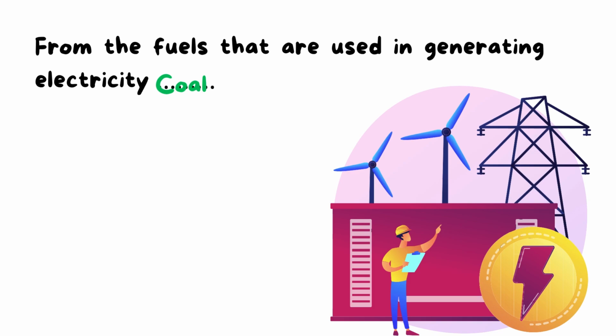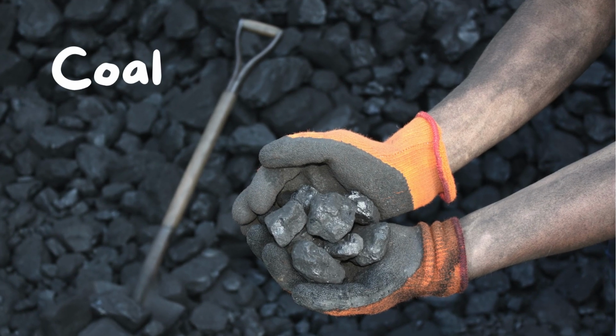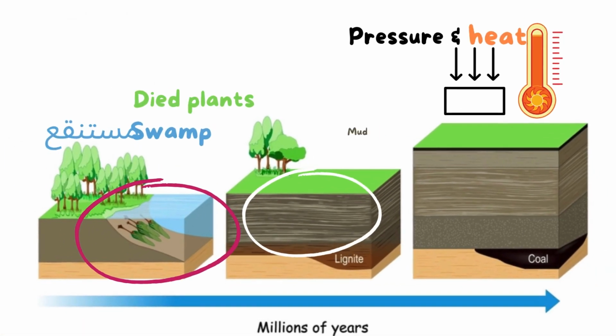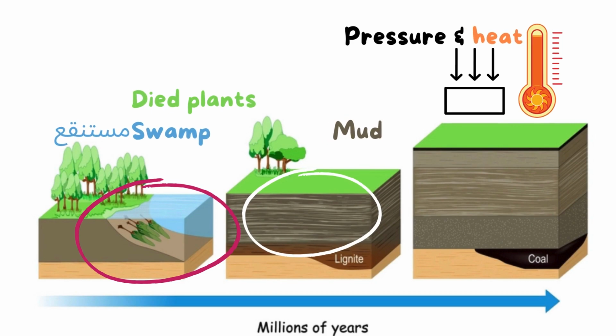As you see, this is coal, and we will talk about it now in some details. As we mentioned before how coal is formed, but now we will repeat it again.